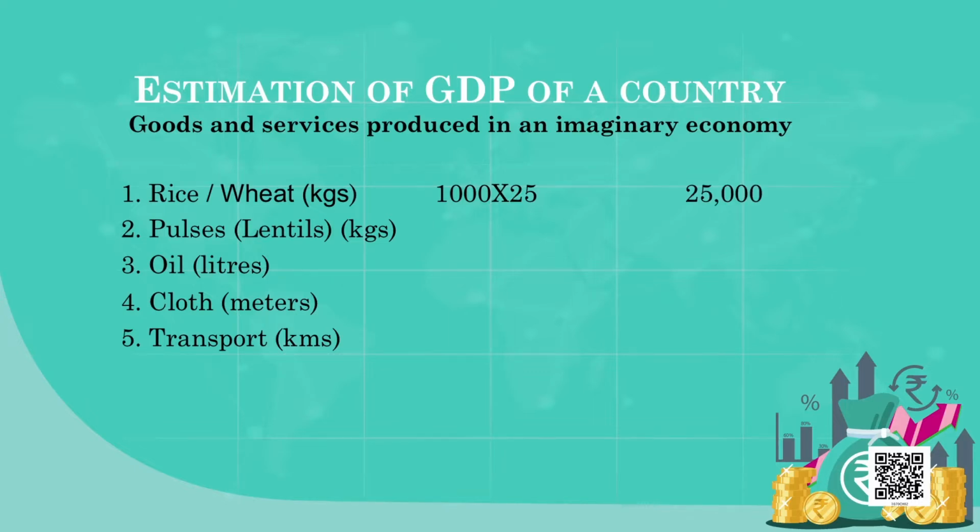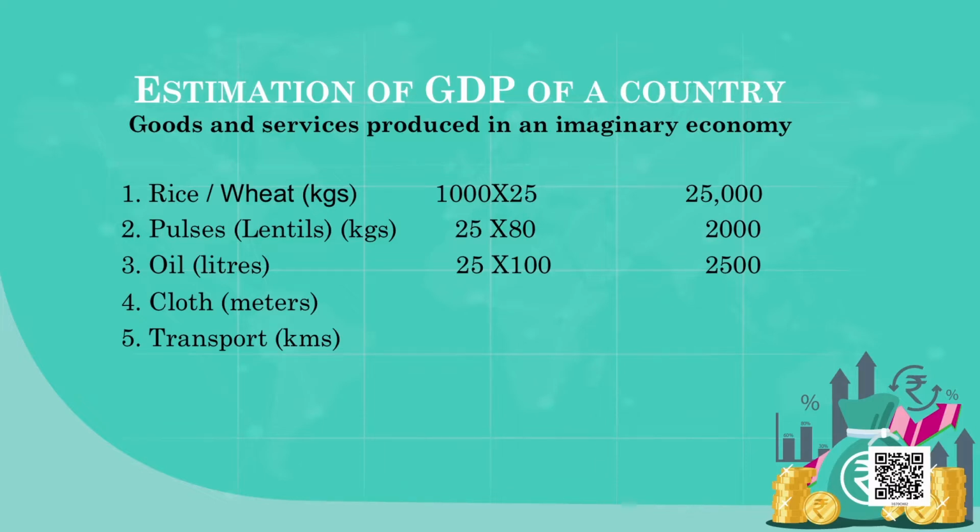25,000. Suppose you produce pulses, harar dal, toor dal, and different kinds of dal items. Then you are producing 25 kilograms, and that costs 80 rupees per kilo. How much does it come to? 2,000 rupees. Then oil. How much oil do you produce? You produce some 25 liters of oil, and every liter costs about 100 rupees, so 2,500 rupees for oil.